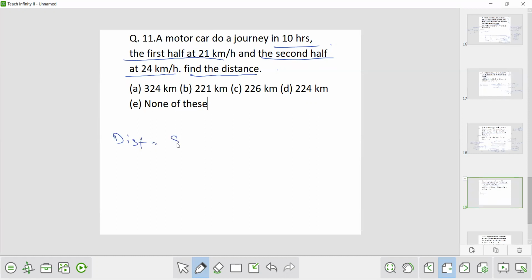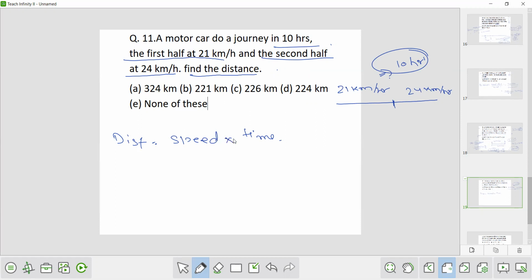Distance is equal to speed into time. So a person is covering a total distance. Half of the distance he covered at 21 km per hour and the next half he covers at 24 km per hour, and the entire journey he took 10 hours. So we have to find the distance. Distance is speed into time.